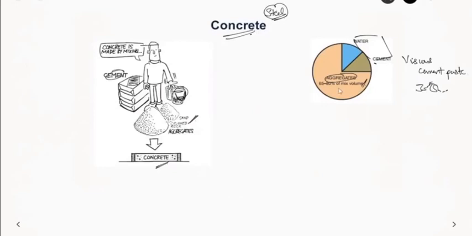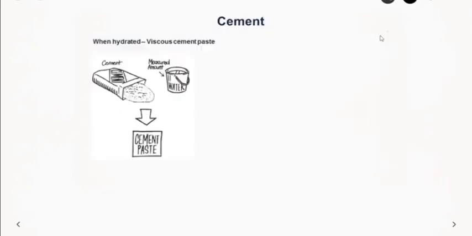We'll now start by seeing the properties of cement, how it is manufactured, and the various types of cement. Also we'll see about the tests on cement. So we saw that cement is the most essential component of concrete. When it is hydrated, it forms a viscous cement paste. Usually you pour a measured amount of water and mix it with cement, and after hydration, this viscous cement paste will form. So we can tell that cement is a material with adhesive and cohesive properties. When it reacts with water and forms the cement paste, it will have adhesive and cohesive properties, which will help in binding these aggregates together when they form concrete.